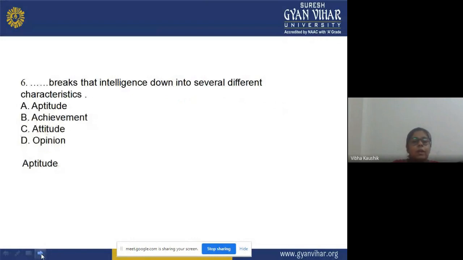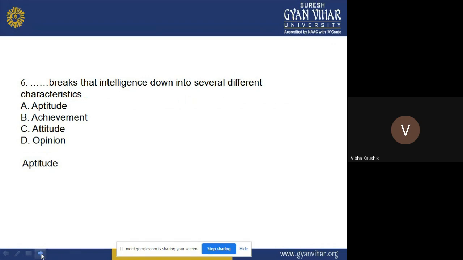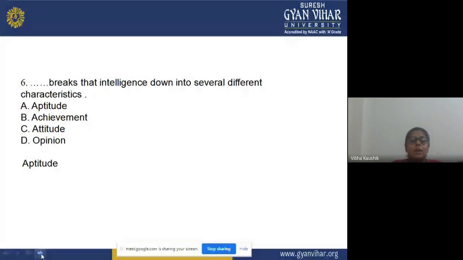Now the sixth one: dash breaks that intelligence down into several different characteristics. Which is breaking the intelligence down into several different characteristics? The options are A, aptitude; B, achievement; C, attitude; or D, opinion. You have to select the correct answer from the given choices, and the correct answer is option A, that is aptitude. Aptitude breaks the intelligence down into several different characteristics.